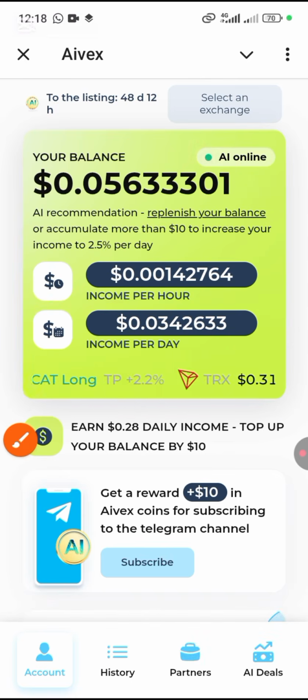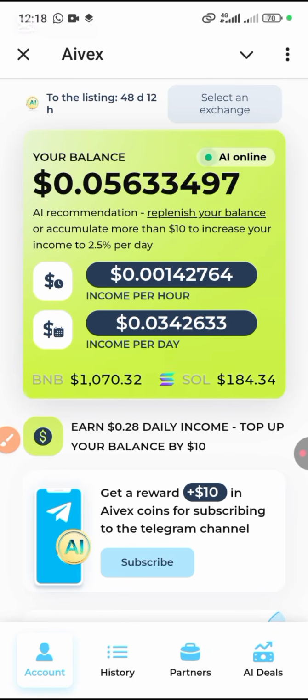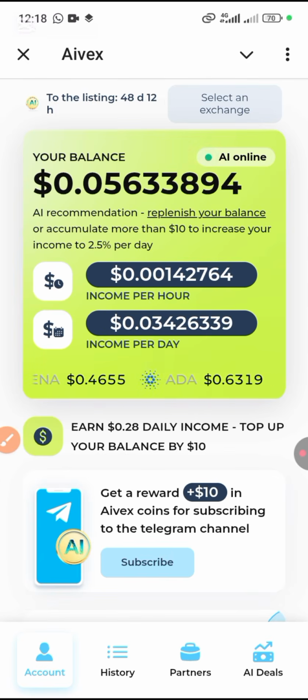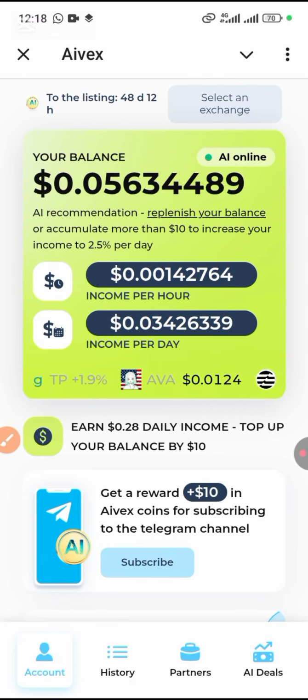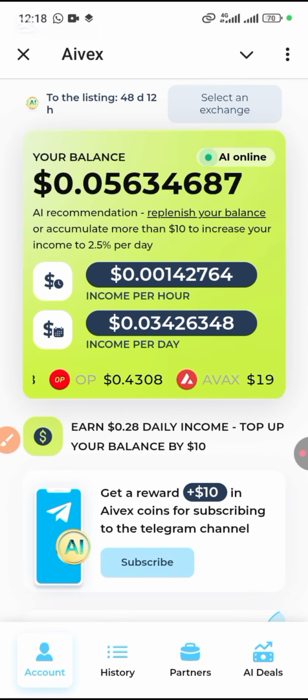On this platform, if you deposit less than $10, you are going to be earning 1% per day, okay. But if you deposit from $11 to $50, you are going to be earning 2.5% per day, 2.5% of the money that you deposited per day, okay. If you deposit $50 to $150, you'll be earning 2.7% per day. If you deposit 150 to 500, you'll be earning 2.9% per day, okay. If you deposit 500 to 3,000, you'll be earning 3% per day.